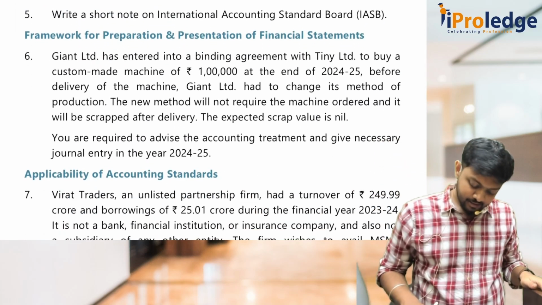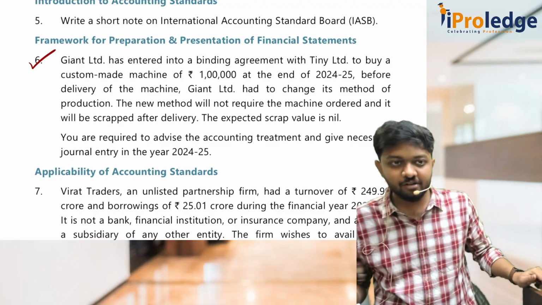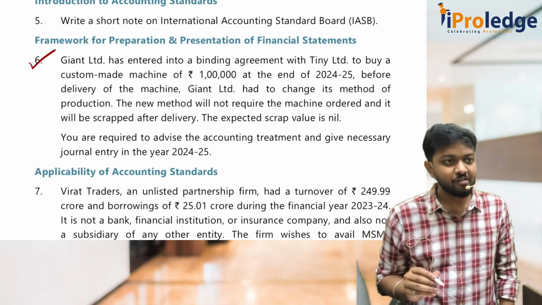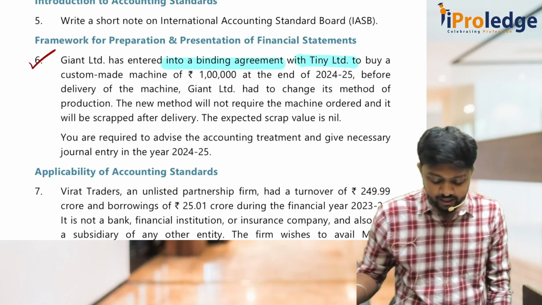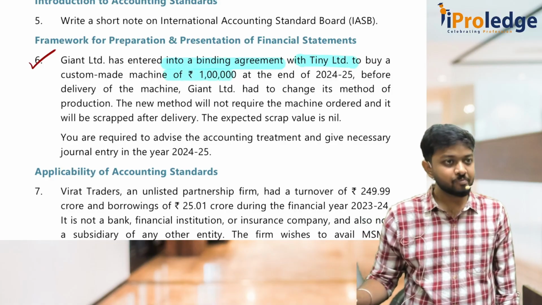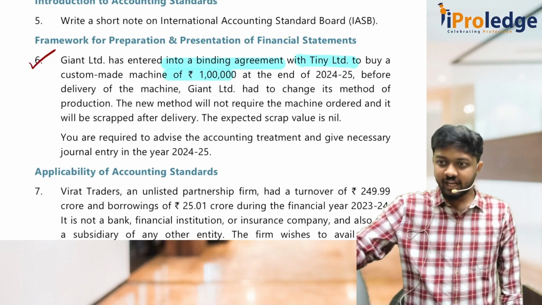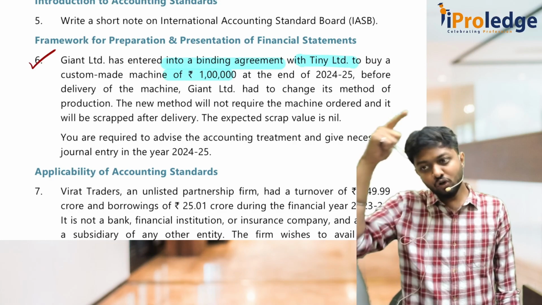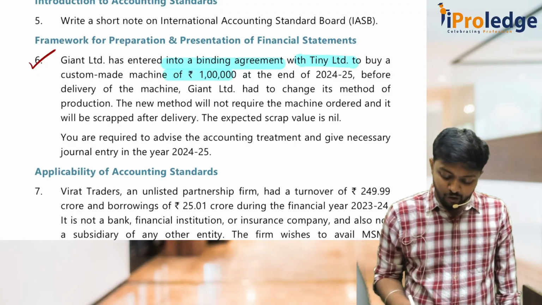Then again the sixth question from framework. It is ditto there in our study material, but however once we will discuss. Same question you have in your study material. See, Giant Limited entered into a binding agreement with Tiny Limited to buy a custom made machine of 1 lakh. Binding agreement andre no. Binding andre, I have agreed to buy from Tiny. Binding agreement means I have to buy. Tomorrow if I don't buy, he can go to court. I have to buy 1 lakh at the end of 24-25.